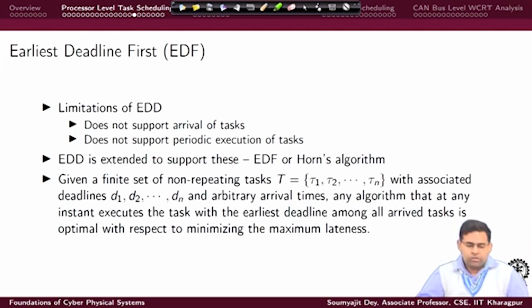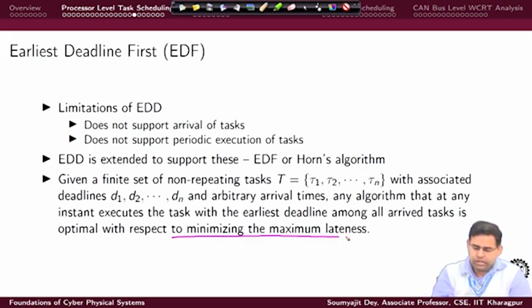If I am given a finite set of non-repeating tasks with associated deadlines and arbitrary arrival times, observe that the arrival time here would mean the initial offsets of the tasks. Any algorithm that at any instant executes the task with the earliest deadline among all the arrived tasks is optimal with respect to minimizing the maximum lateness.